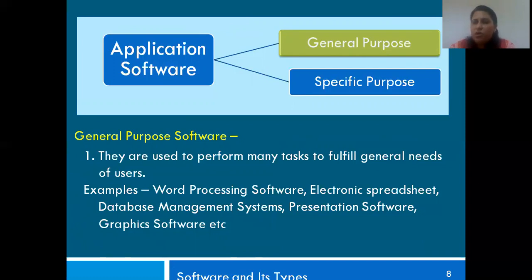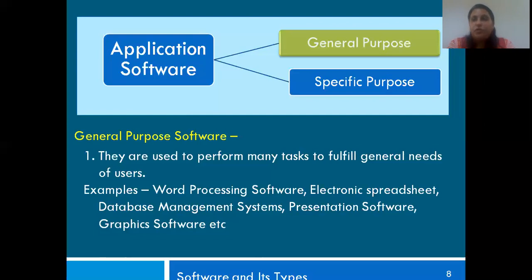So basically all the applications that we use, like your word processing software, your Microsoft Word, electronic spreadsheet, your Microsoft Excel, database management systems. When you go to a bank, they have all our details. When you just give them your account number, they are able to retrieve, to bring out a lot of information based on that number.